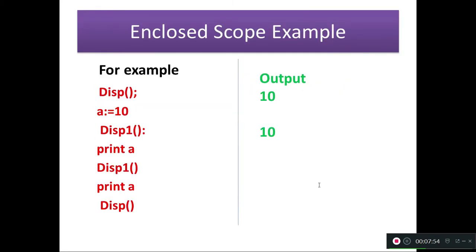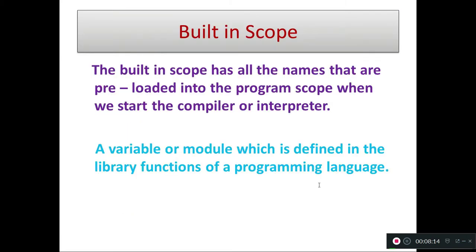Here is an example. I define disk 1. Disk is the two object. So the variable here we assign A colon equal to 10. The same variable can be once again assigned, so the same output can be shown. And then built-in scope. The built-in scope has all the names that are preloaded into the program scope when we start a compiler or interpreter. It's a preloaded program. We simply call it built-in scope.